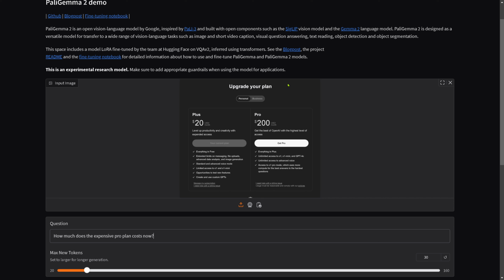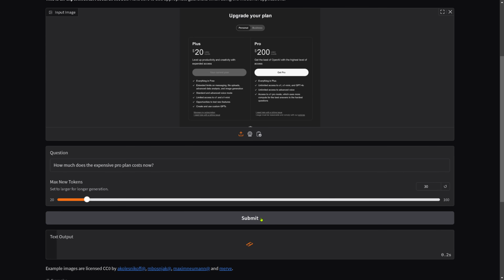So let's do another example from OpenAI. You know, the new Pro plan where you have to pay $200 per month to get the new o1 Pro version. How much does the expensive Pro plan cost now? Let's say submit. Let's see if it gets it right. I think it should be able to read everything. This is live. You see it live.